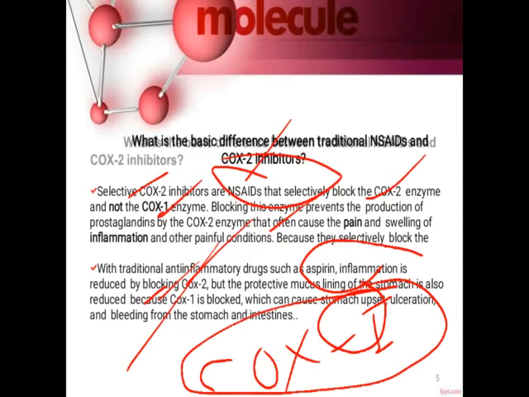So it is generally said that you should not take these drugs for a normal condition. If any extreme condition is there, you can consume this drug. But for only a normal condition like a headache, if you consume this drug, along with COX-2, they also inhibit COX-1, and it will reduce the lining of the stomach. So it may result in an ulcer as well as bleeding from the stomach along with stomach upset.